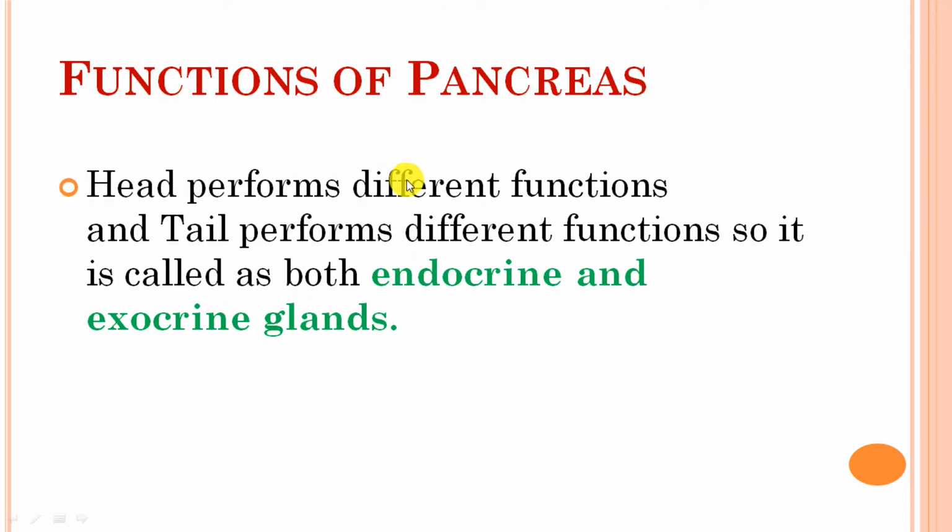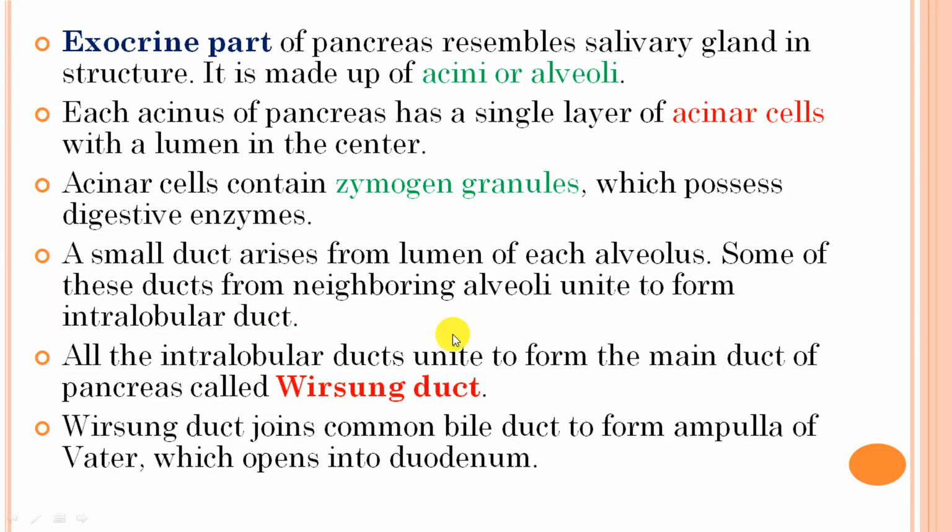Functions of the pancreas: the head performs different functions, and the tail performs different functions. So this pancreas is known as an endocrine and exocrine gland. The exocrine part of the pancreas resembles the salivary glands in our body, because salivary glands secrete saliva that contains 99% water, and 0.5% is organic and inorganic substances. Similarly, in the exocrine part of the pancreas, that is the head, digestive juices or pancreatic juices are secreted, which contain 99.5% water, and the other 0.5% is organic and inorganic substances.